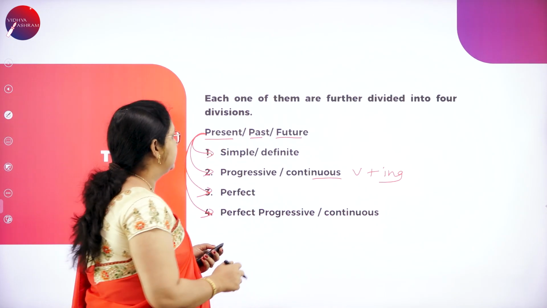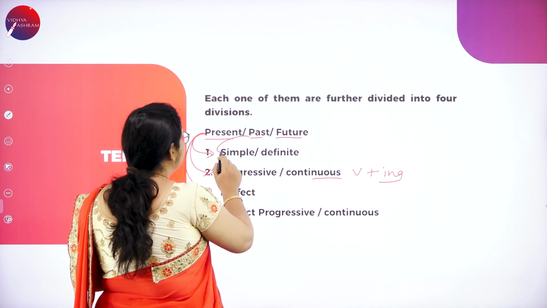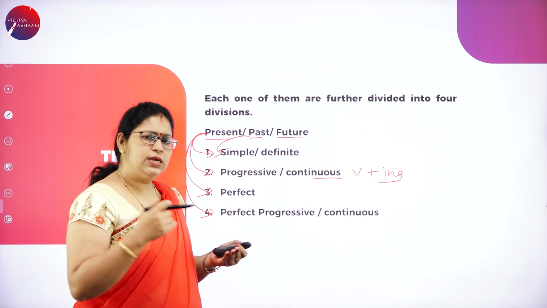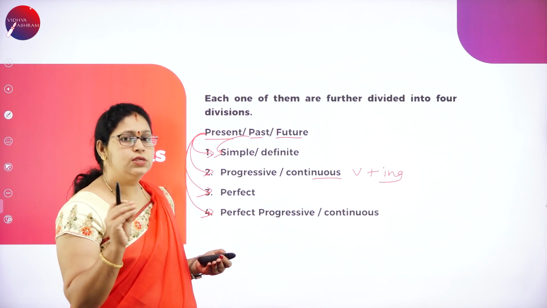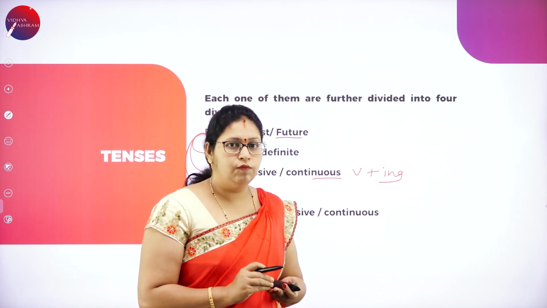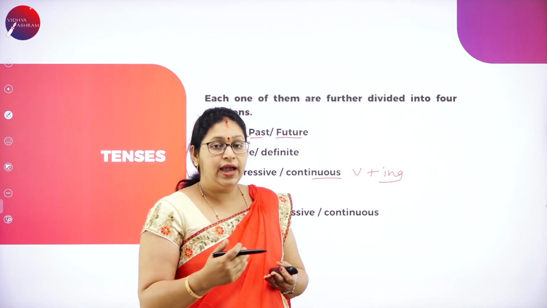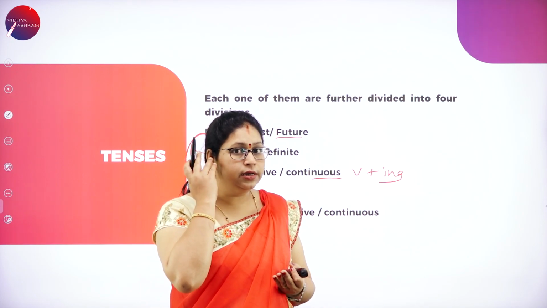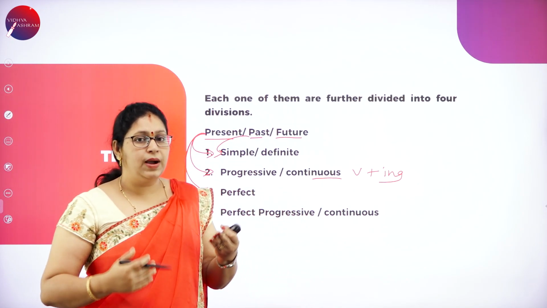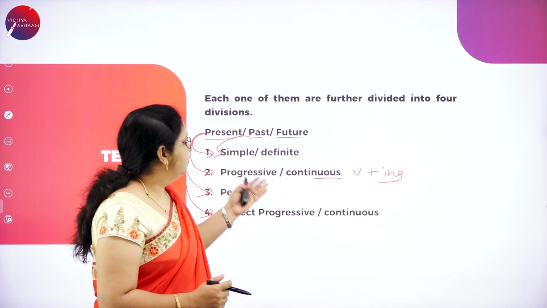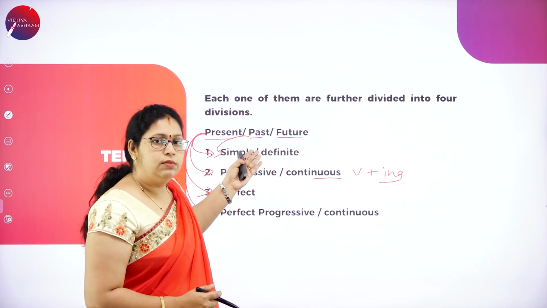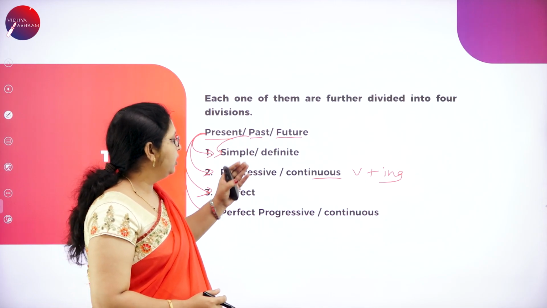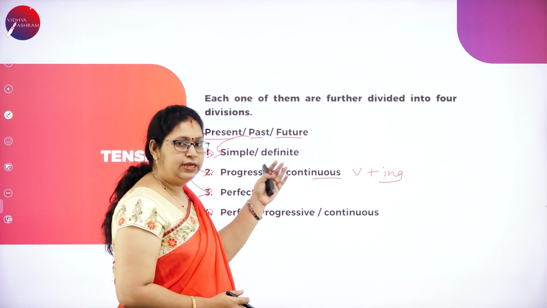Next, past tense. Past definite or simple past, which has just happened. For this we use the past form of the verb, like ate, I wrote, I read, I heard. So the simple past form of the verb is used to make simple past tense sentences, or it is also called past definite.